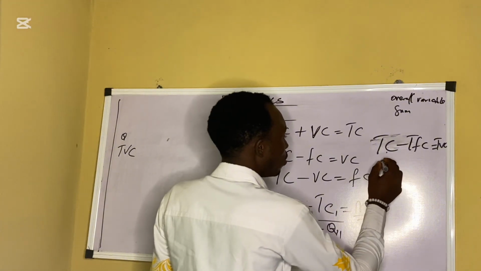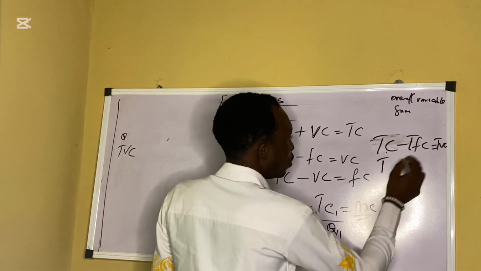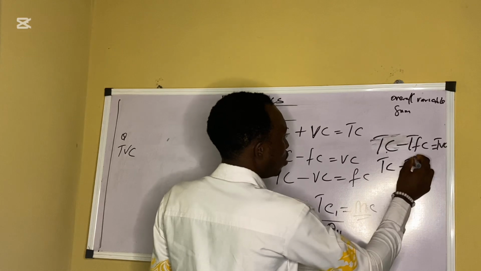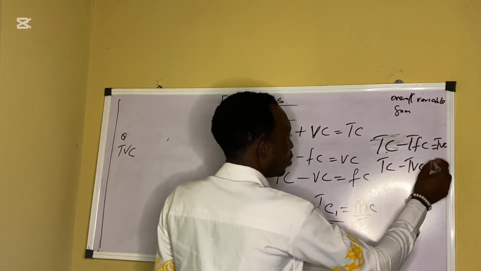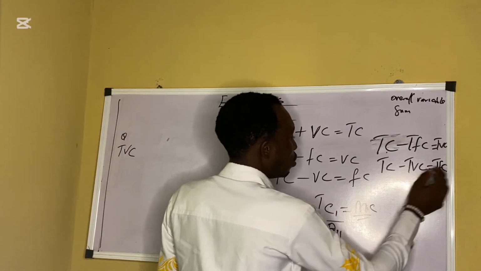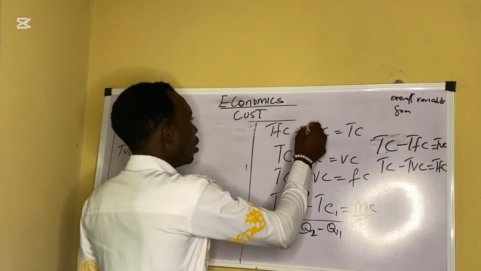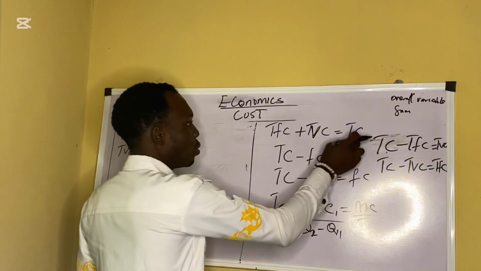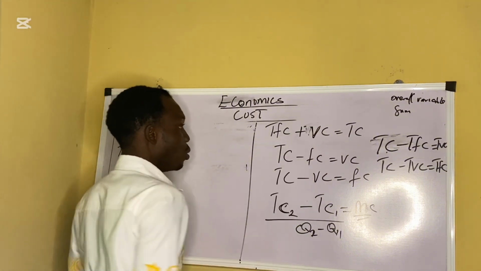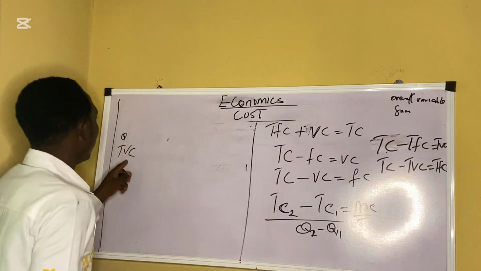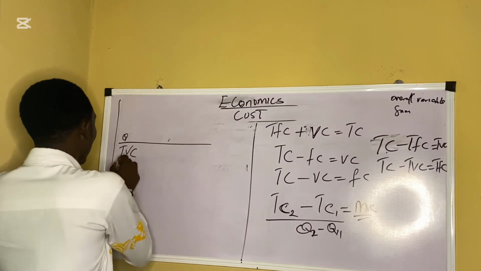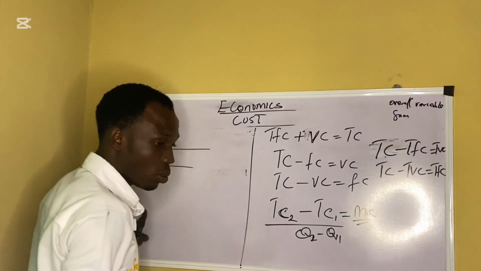To get your total fixed cost, TC minus TVC will get you what? TFC. So it's the same thing. Just as this one, if you put T here and T here, you have your total cost also. So that is for that. Now this is the table I'm talking about. Then the next one we have there is total cost itself.